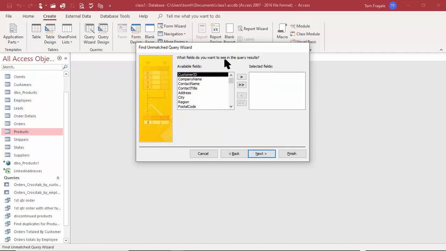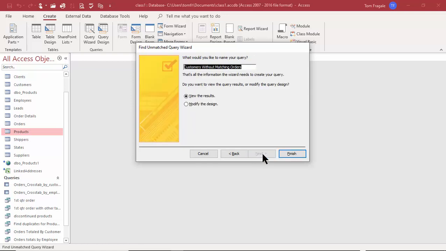What fields do I want to see? We might as well show all of the fields. So this will show us all of the customers in the customers table that don't have a match in the orders table. So I'll pick on next. And it turns out, well, we'll call the query customers without matching orders. That's a good name for that. So I'll pick on finish.